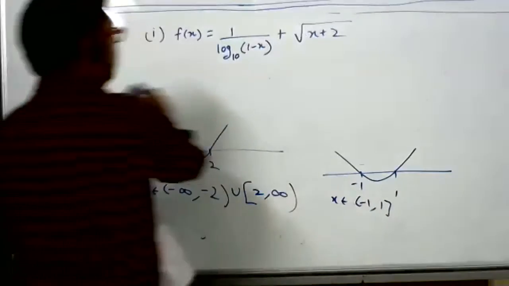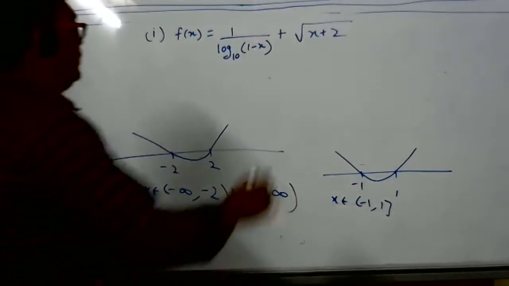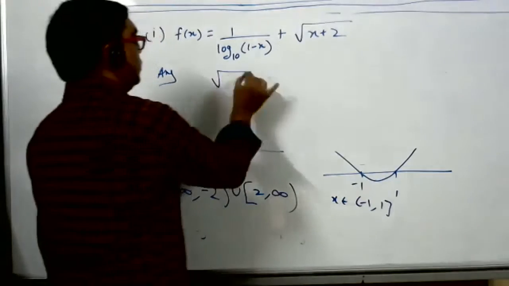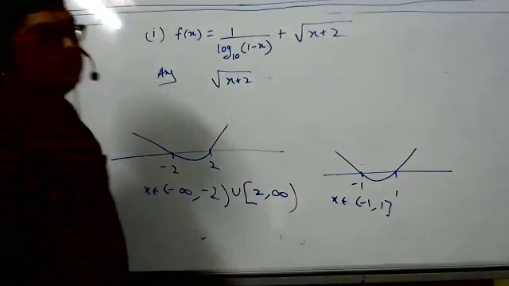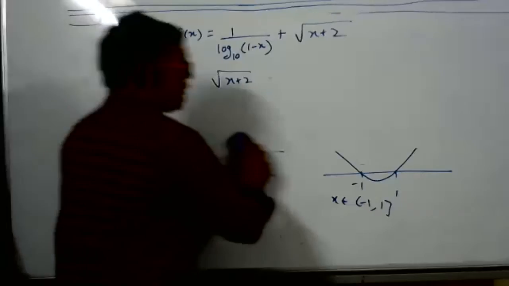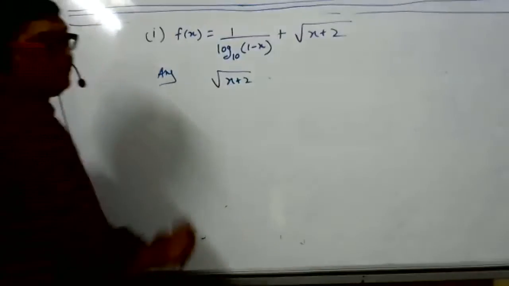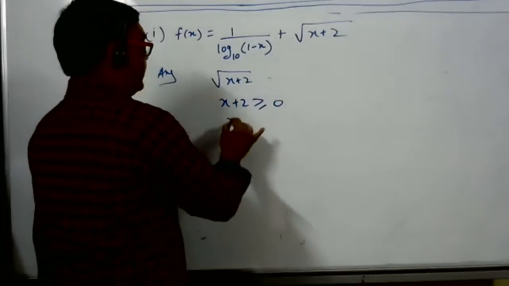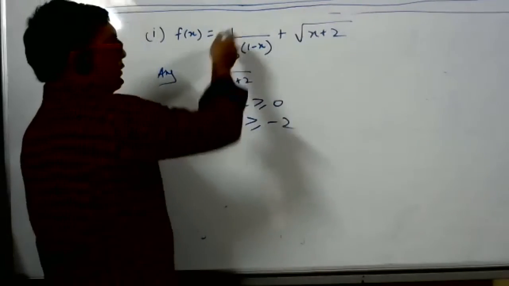Now tell me for this function, answer. For the square root of x plus 2, what is the domain? When is the square root of x plus 2 defined? When x plus 2 is greater than or equal to 0. Very good. x is greater than or equal to minus 2. This is over. Now the next one.